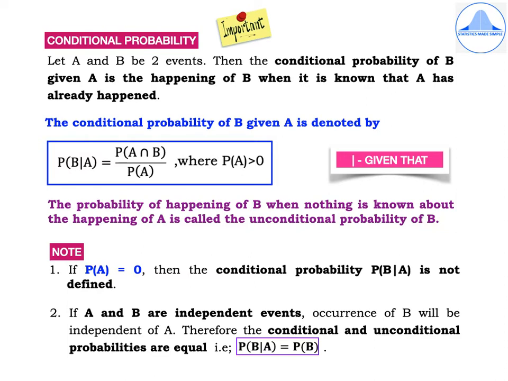And the second point is, if A and B are independent events, the occurrence of B will be independent of A. Therefore, the conditional and unconditional probabilities are equal. That is, P of B given A will be equal to P of B. This is only if A and B are independent events. So there are several points to be kept in mind when we learn about the conditional probability.